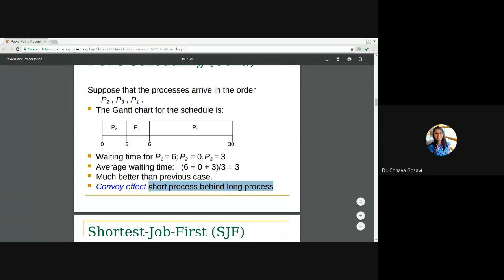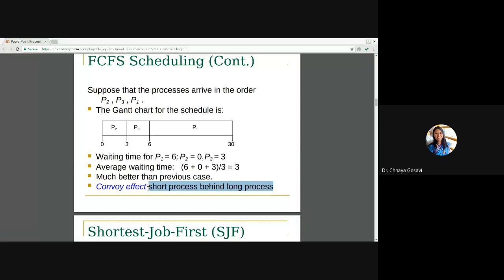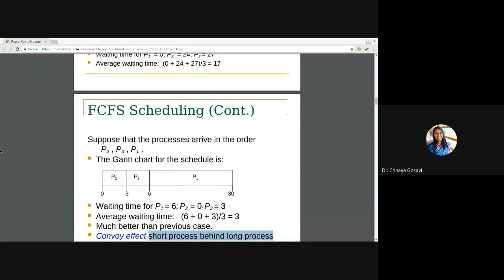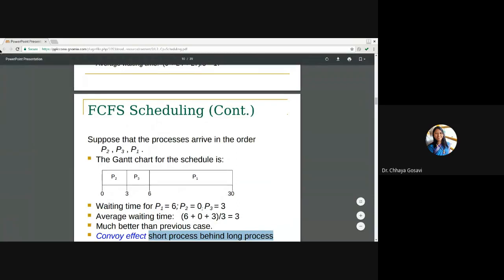We always observe this type of scenario whenever we stand in a queue. We assume that our queue is moving very slowly, or the person just in front of us has to do a lot of work, and ours is a very small work, but we have to wait till that person gets his job done first. So a shortest process behind a longest process is called the convoy effect. That is the problem with the first come first serve algorithm. We'll stop here. In the next lecture we'll continue with more examples on FCFS and the rest of the algorithms.